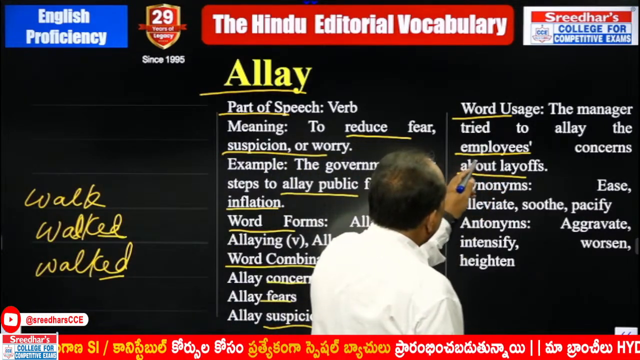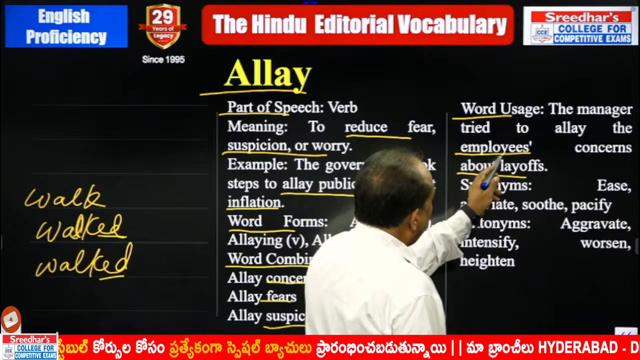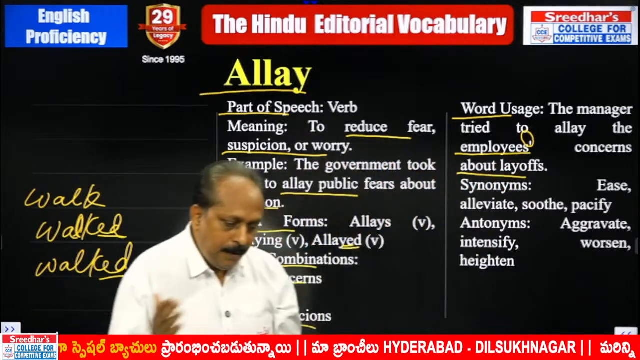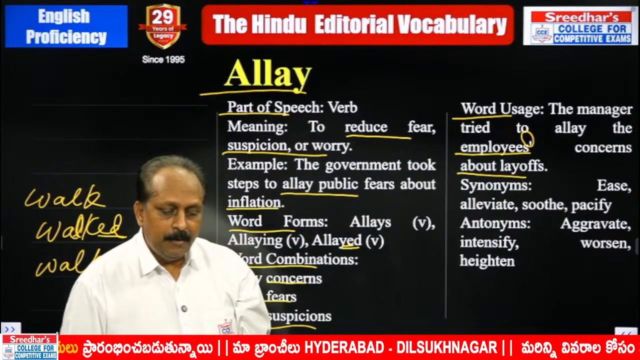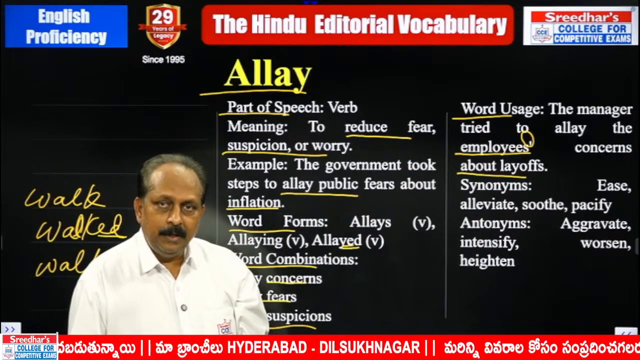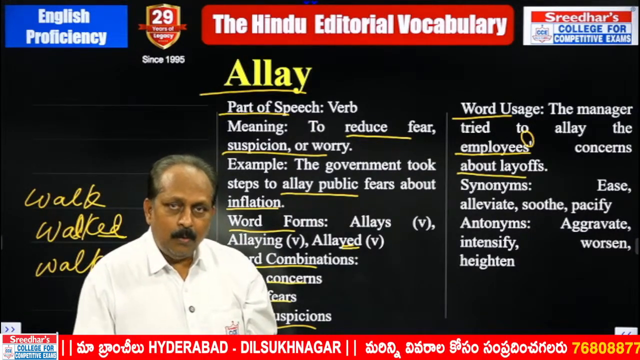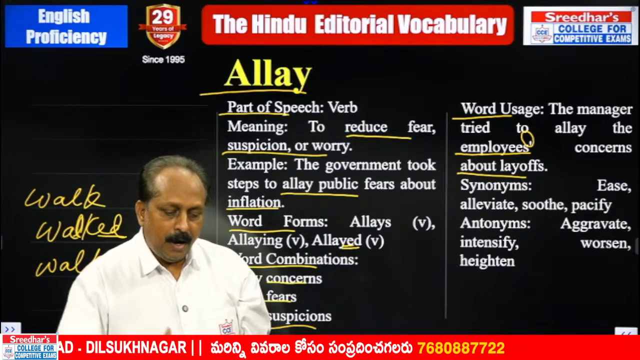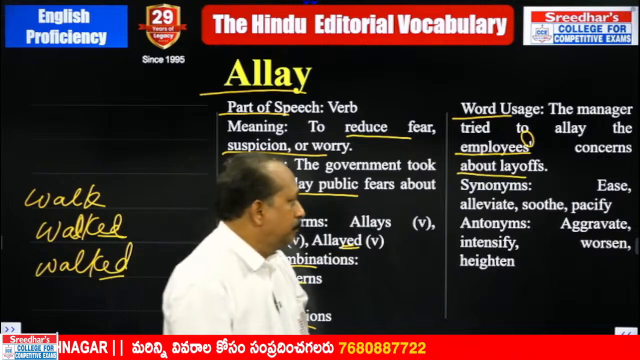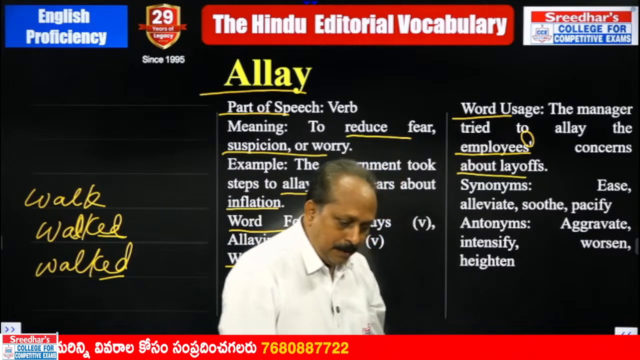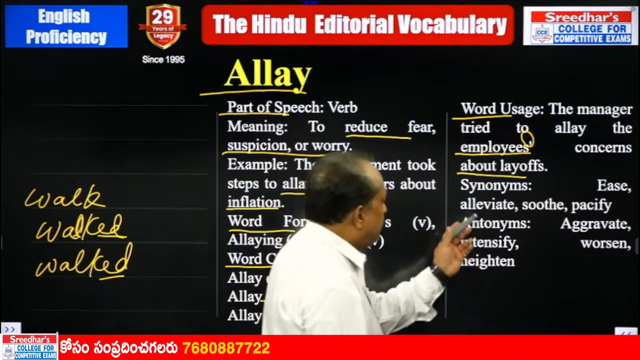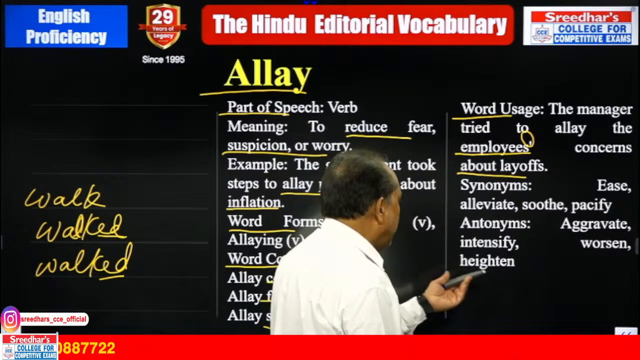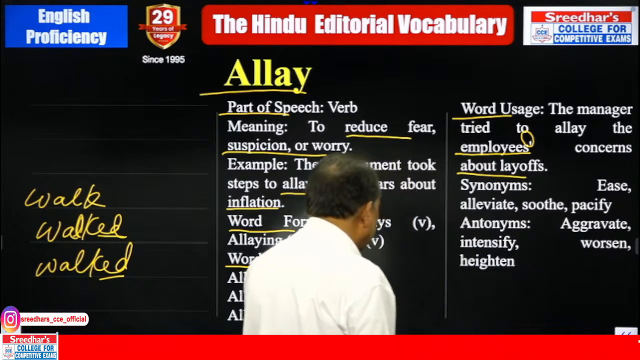Employees, why is this important? Here we have a plural noun ending in the letter S. Then we should use an apostrophe after the letter S. This is an important rule they have given many a time. What is the rule here? If a particular plural noun ends in the letter S, we should use an apostrophe after the letter S, not before. Synonyms, my pleasure, Madhu Babu. Synonyms: ease, alleviate, soothe, pacify. Antonyms: aggravate, intensify, worsen, heighten.